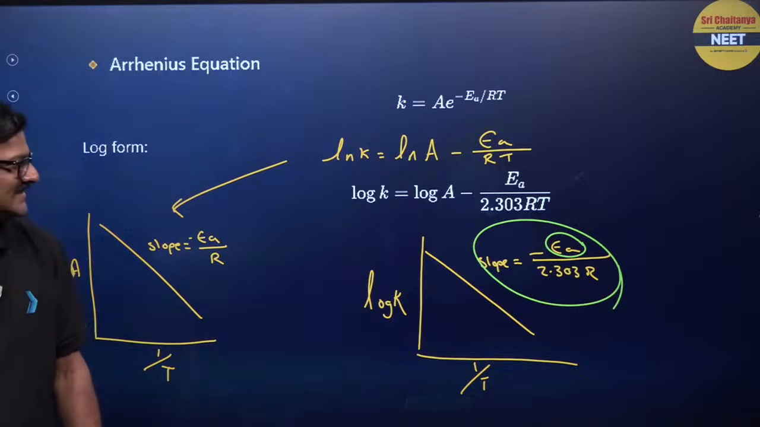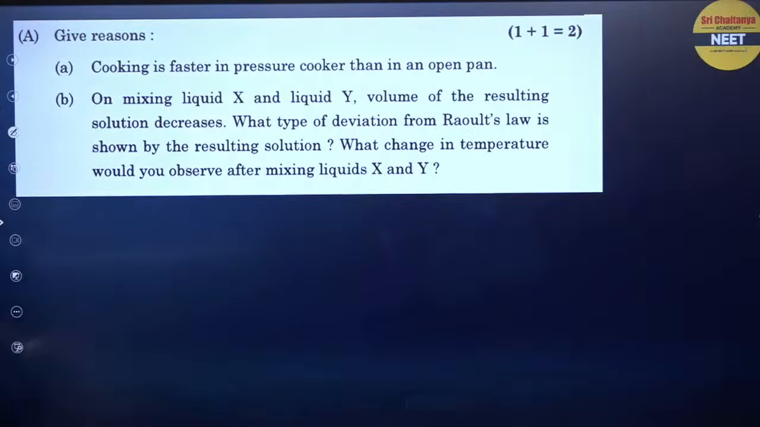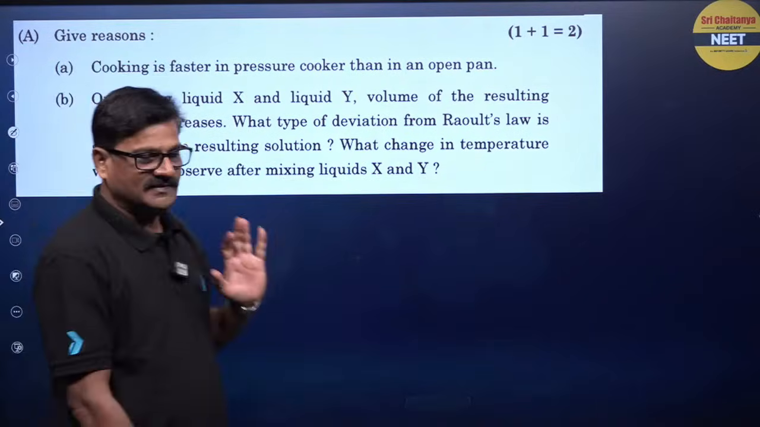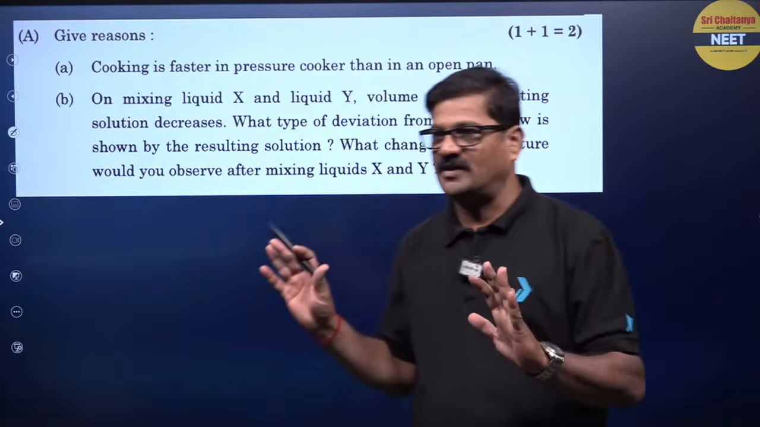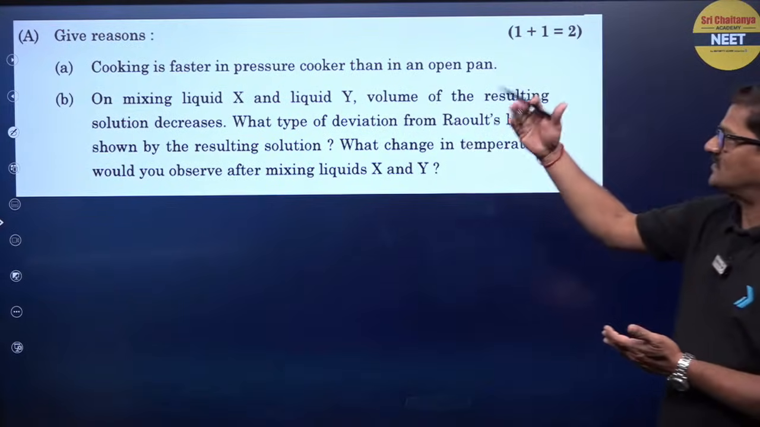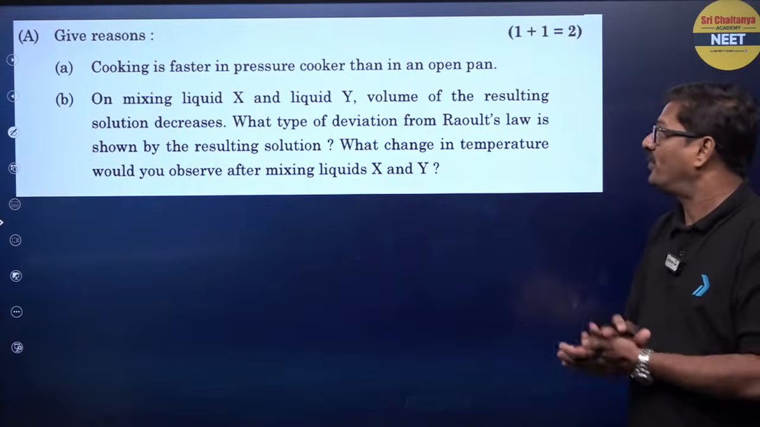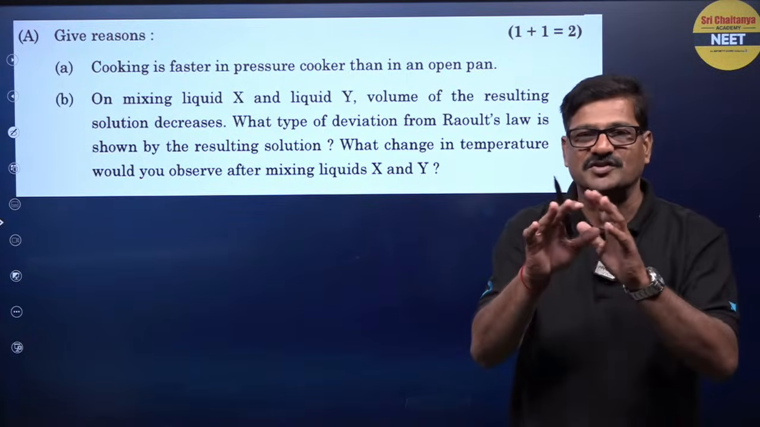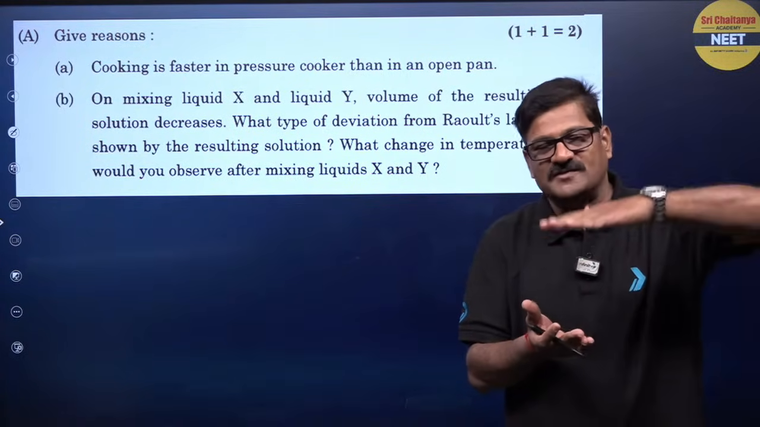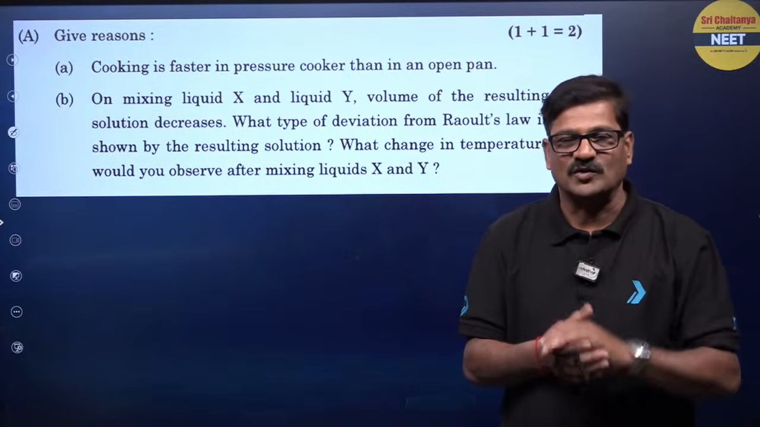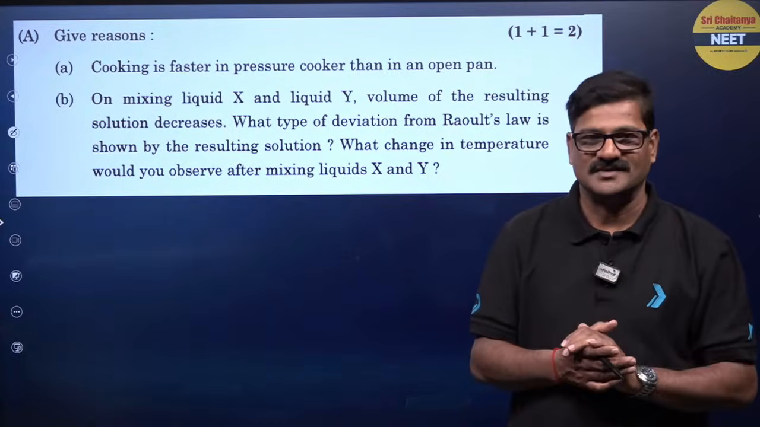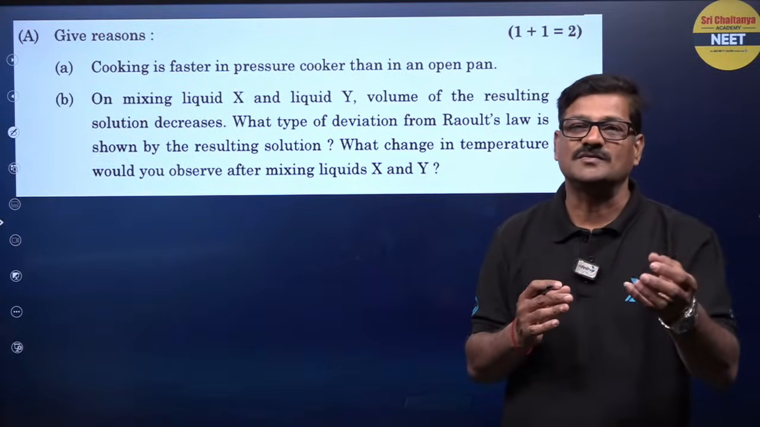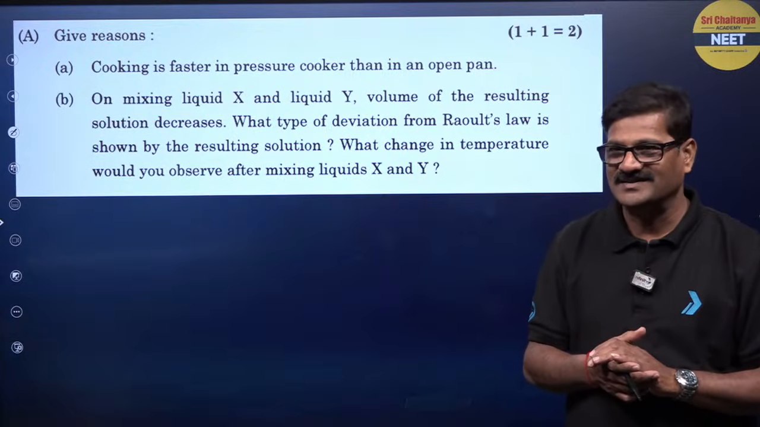That's good. And moving ahead, here are some questions I picked from previous CBSE question papers that I can discuss with you. Cooking is faster in a pressure cooker than in an open pan. The explanation is like this: in a pressure cooker, the pressure above the liquid surface increases, so that the boiling point also increases. So food is going to boil at a higher temperature, so that it cooks easily, right?